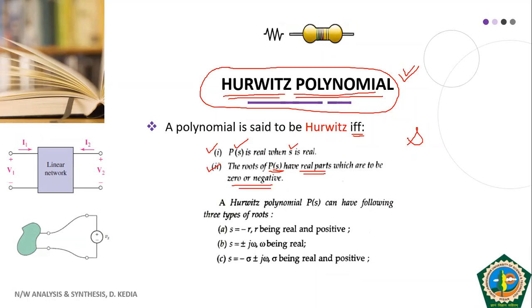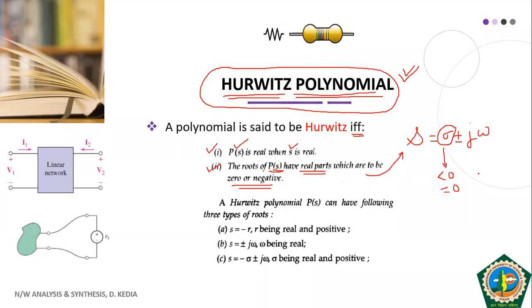Say S is the root of that polynomial, and we define those roots in the form of, say, sigma plus minus j omega. Now what is sigma? Sigma is the real part of that root. So what does it say here? That this sigma will either be less than 0, means negative, or it will be equal to 0.